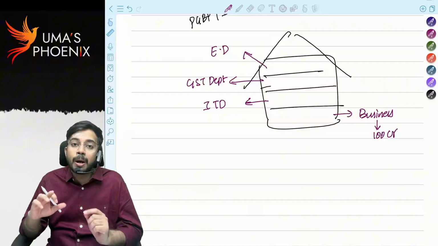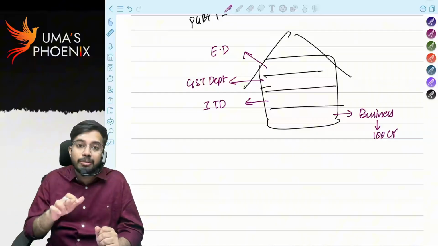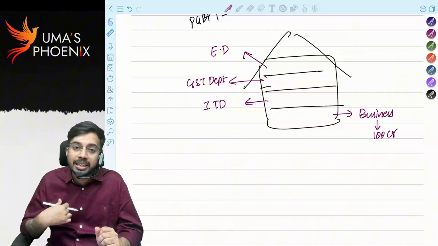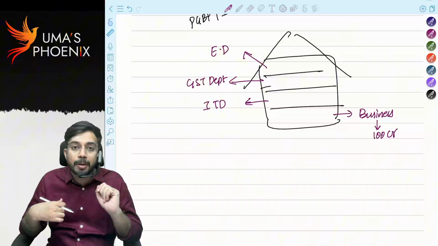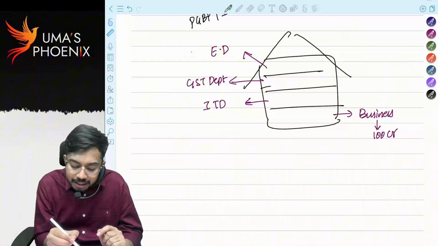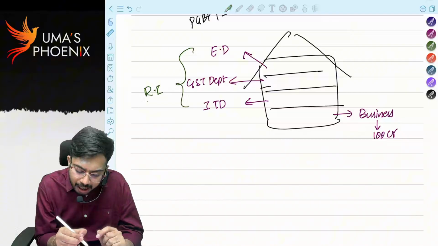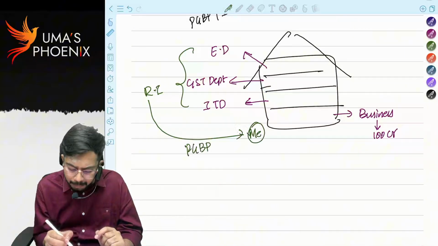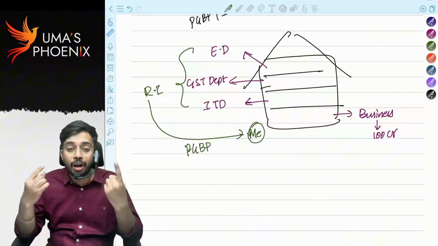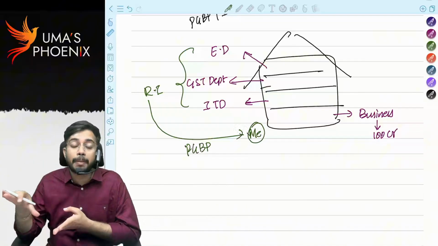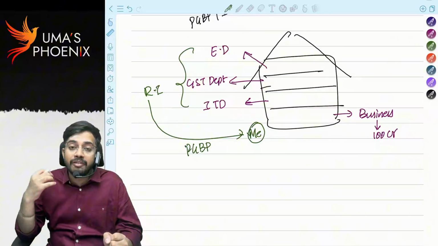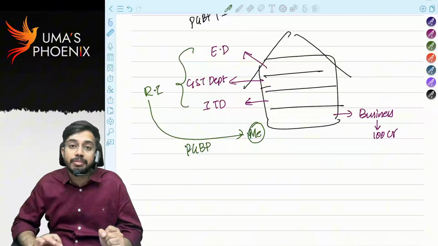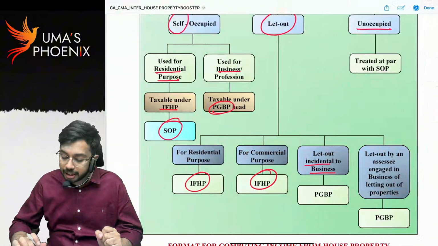So whenever a house property is let out incidental to business, normally if a flat is given on rent, whatever rental income I receive is taxable to me under the head house property. But in this case, whatever rental income is received by me from these three departments is taxable to me under the head PGBP, because I have given the house property on rent for my business purpose. So whenever a house property is given on rent incidental to business, whatever rental income is received is taxable under the head PGBP. Are you able to understand?